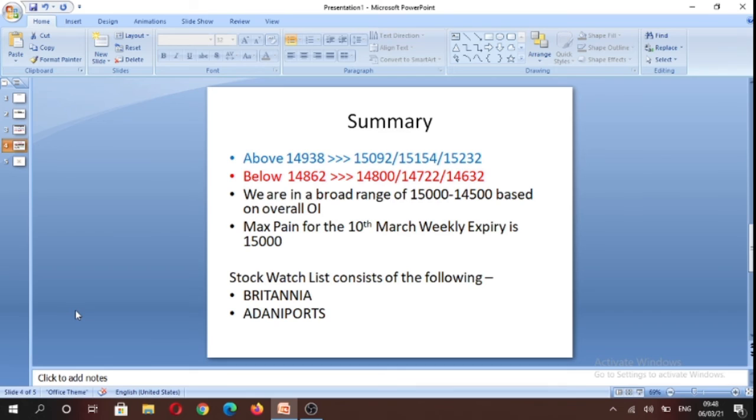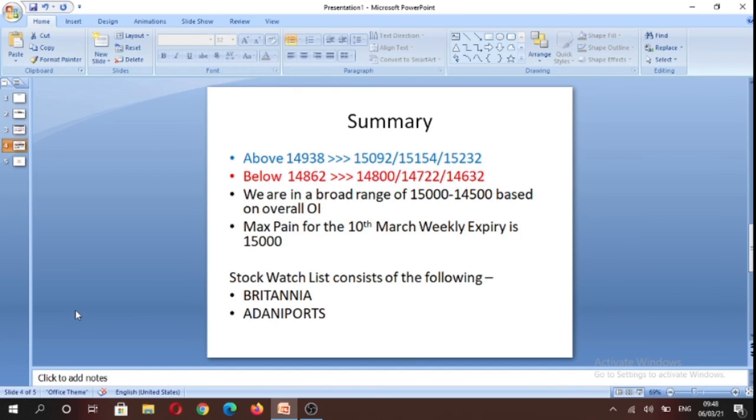I would like to summarize that on Monday above 14,938, we can trade towards 15,154 levels, and below 14,862 levels, we can potentially trade towards 14,722 levels. Based on the overall open interest data, we are in a broad range of 15,000 to 14,500, and the max pain level for the weekly expiry is at 15,000. If the market was to expire at 15,000, in that scenario, option writers are going to suffer the least amount of losses. And as you all know, a large chunk of options expire worthless, so option buyers are going to suffer huge losses.